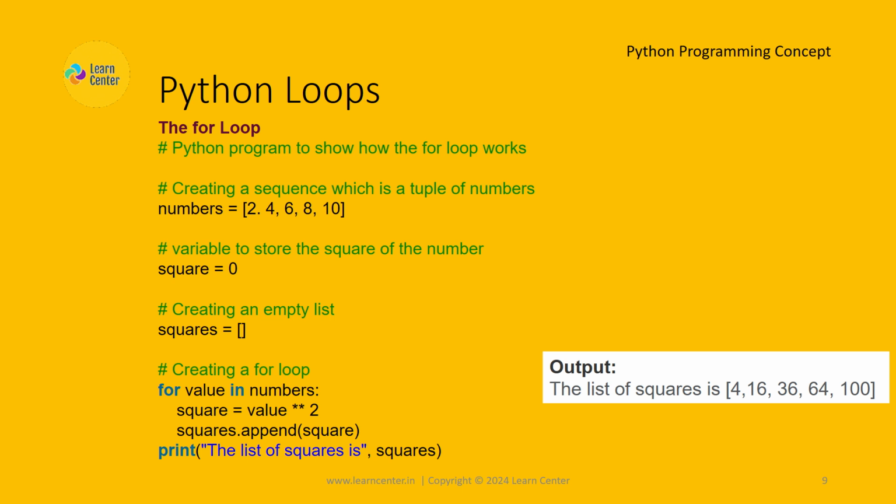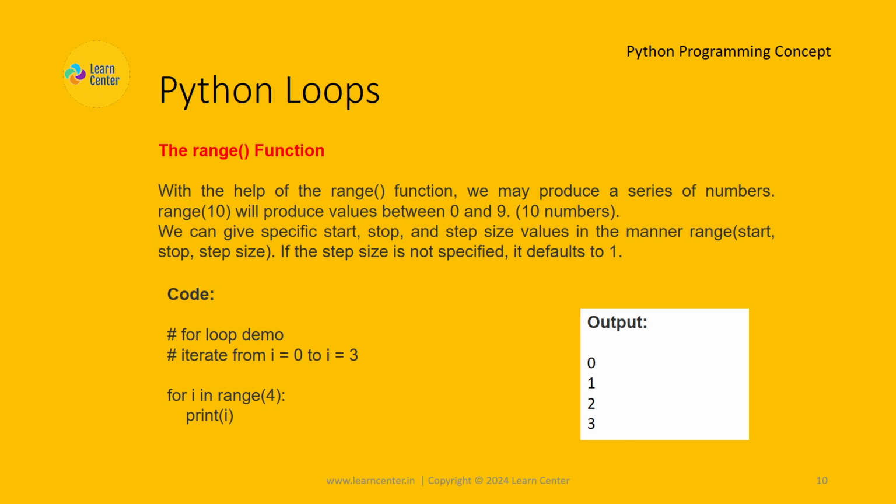The range function. With the help of the range function, we may produce a series of numbers. range(10) will produce values between 0 and 9, 10 numbers. We can give specific start, stop, and step size values in the manner range(start, stop, step size). If the step size is not specified, it defaults to 1. For loop demo using range function.